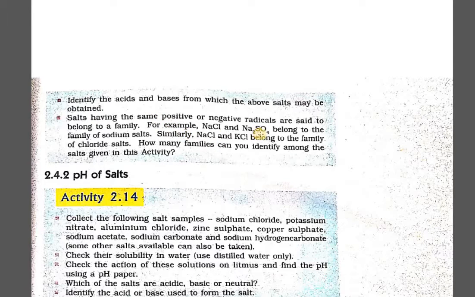For example, sodium chloride and sodium sulfate belong to the family of sodium salts. Similarly, sodium chloride and potassium chloride belong to the family of chloride salts. So how many families can you identify among the salts given in this activity? Once I deal with this topic in more detail, I hope you will be able to do this classification and identification on your own.